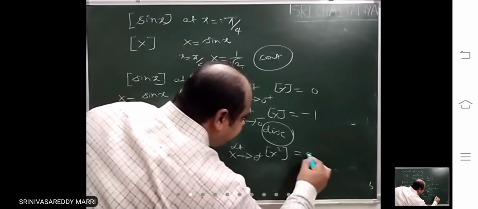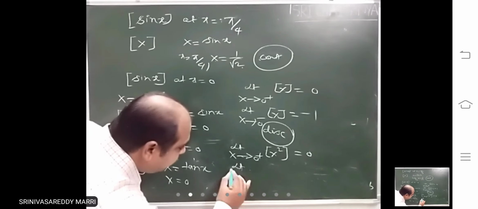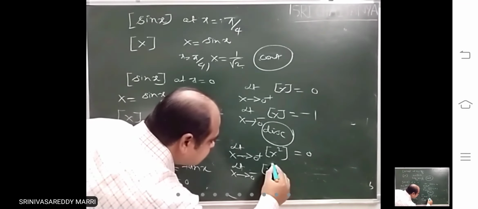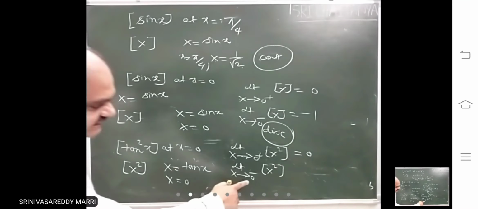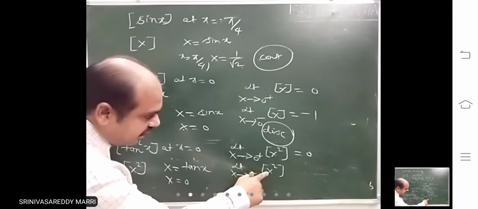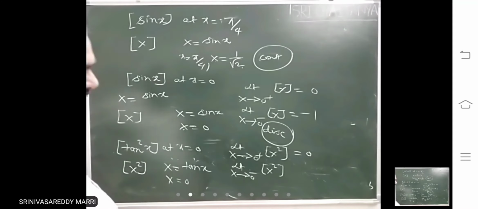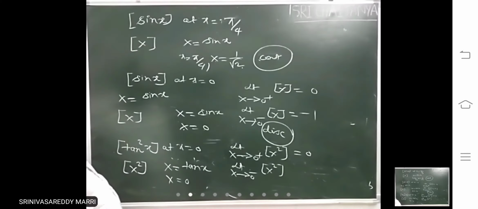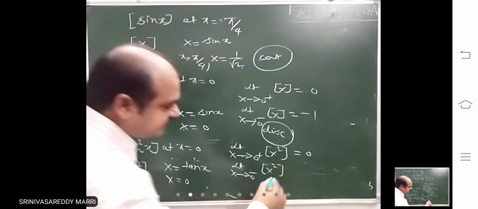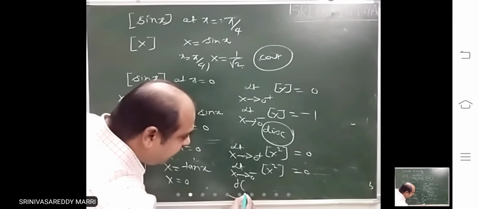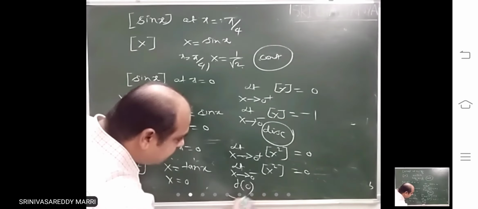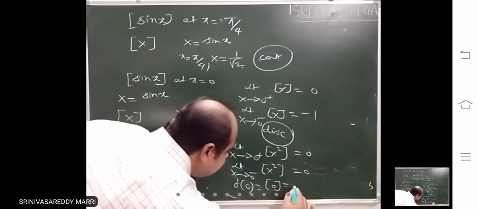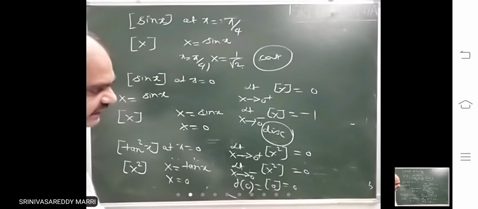0.000001. That means step x will be what? Limit capital X tends to 0 minus, capital X square. When x is just less than 0, that means minus 0.0001. Minus 0.001 whole square is what? That is also 0 point something. This is what? 0. So f of 0 value is what? Here capital X equal to 0. That means 0. All the 3 are equal.